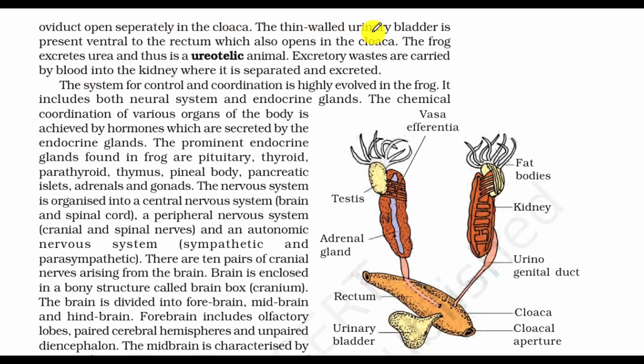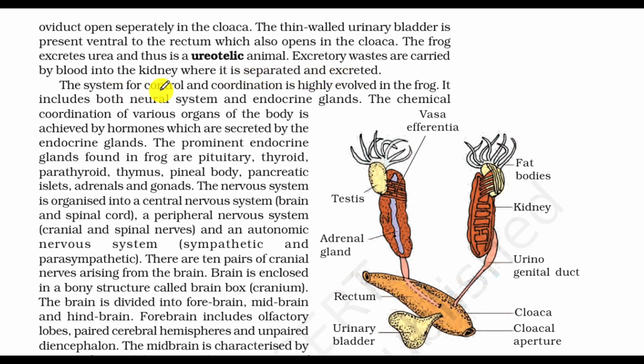The thin-walled urinary bladder is present ventral to the rectum, which also opens into the cloaca. The frog excretes urea and thus is a ureotelic animal. Excretory wastes are carried by blood into the kidney, where they are separated and excreted.